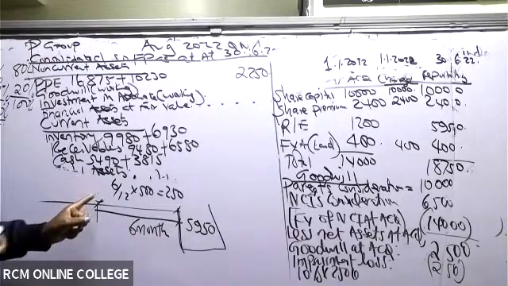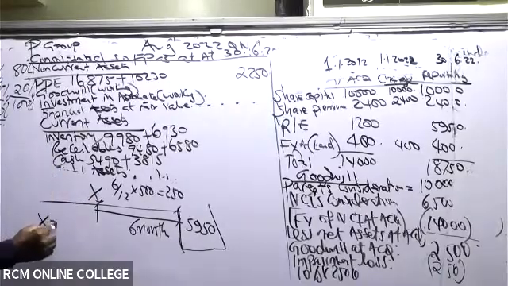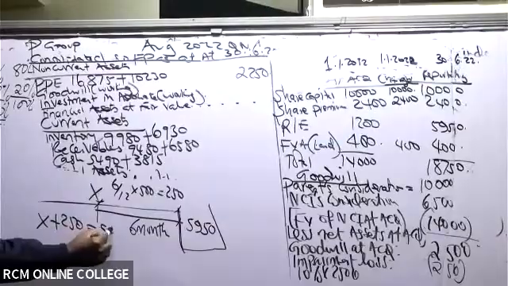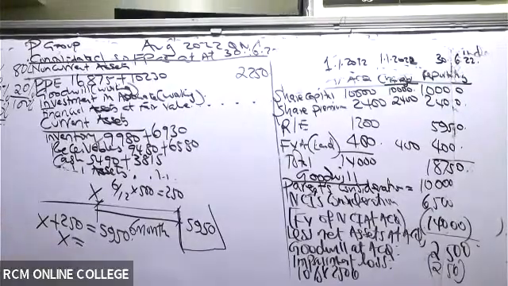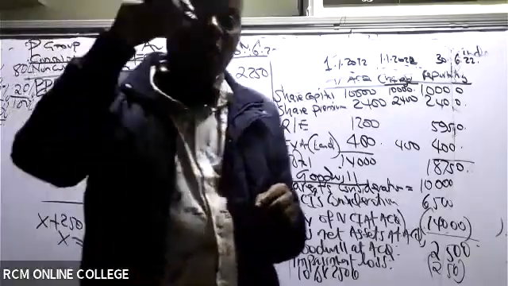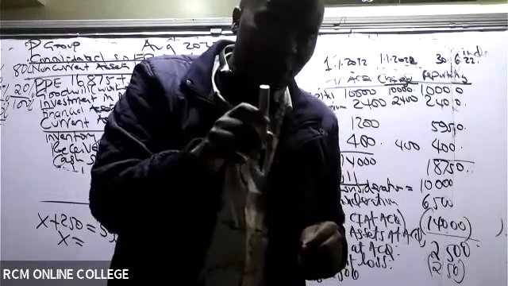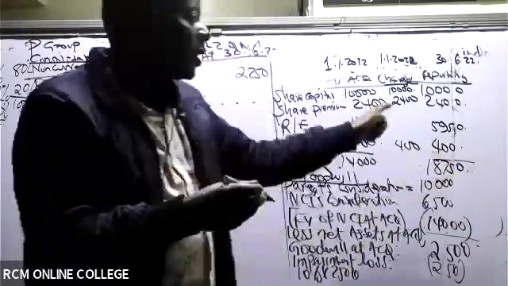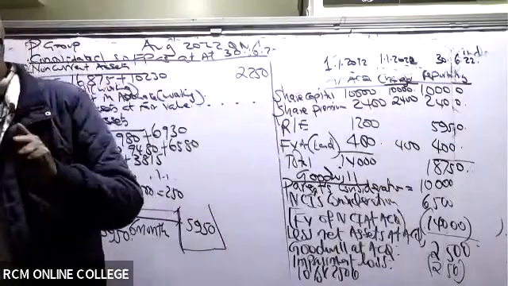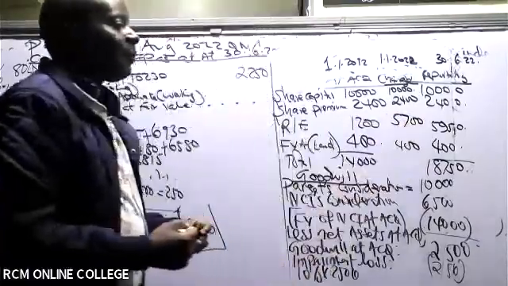And then I would want to get the retained earnings here, X there. So I'm saying here, ladies and gentlemen, that my X plus 250 should be equal to 59.50. Then what is the value of X? Remember that 250 now is what has gone to this retained earnings basket. So when you work backwards, you should be able to get the retained earnings as at this date here. Can somebody give me this figure? So the retained earnings as at this date, we have here 5,700.